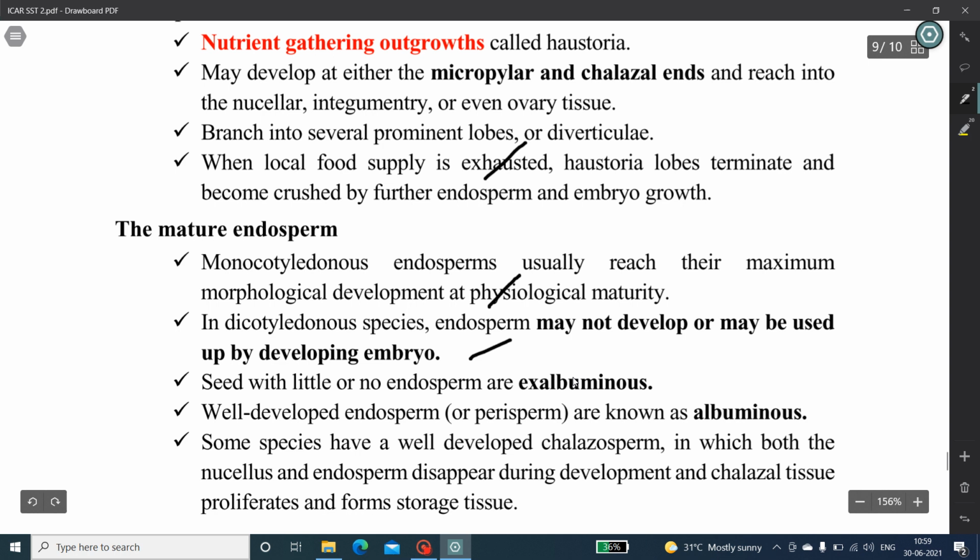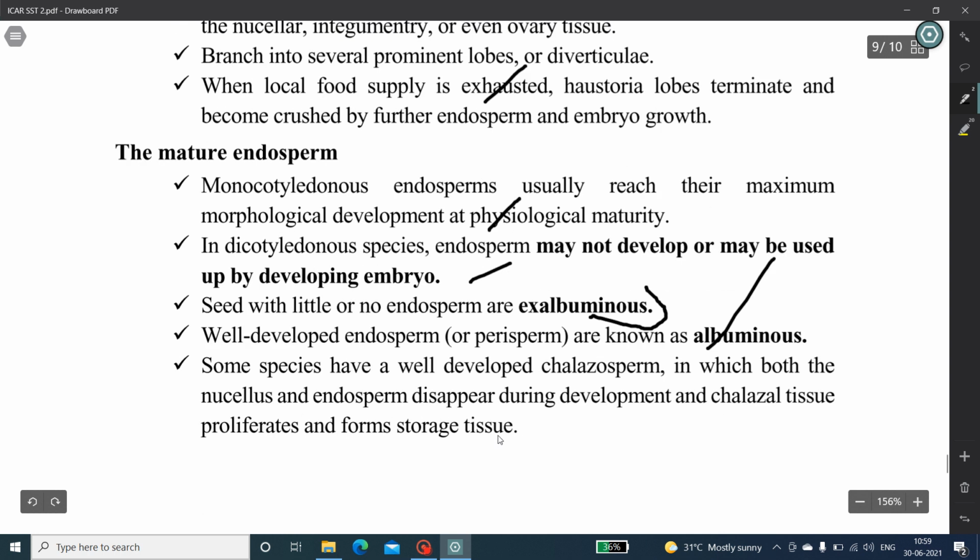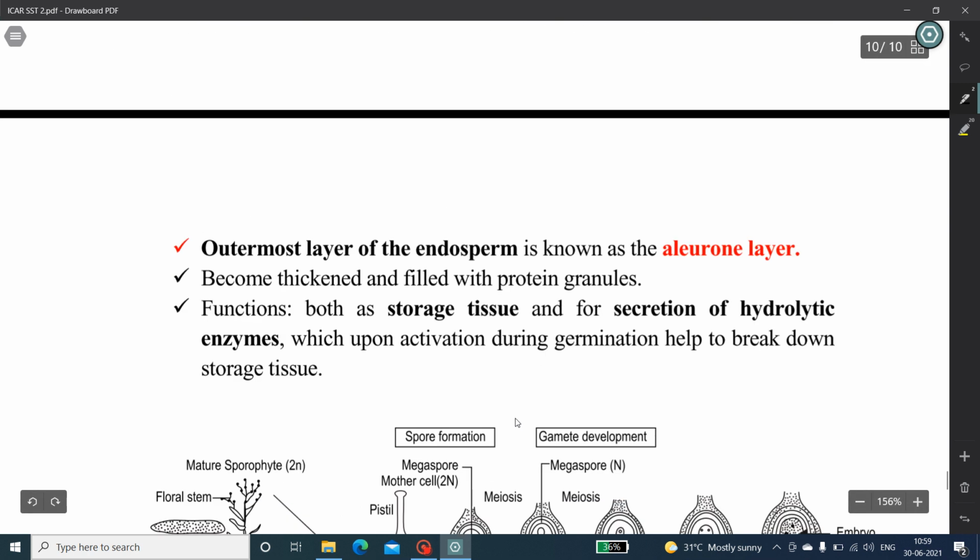Seed with little or no endosperm is called exalbuminous, and seeds having well developed endosperm or perisperm are called albuminous. Some species have a well developed chalazosperm, in which both nucellus and endosperm disappear during development, and callose tissue proliferates and forms storage tissue.